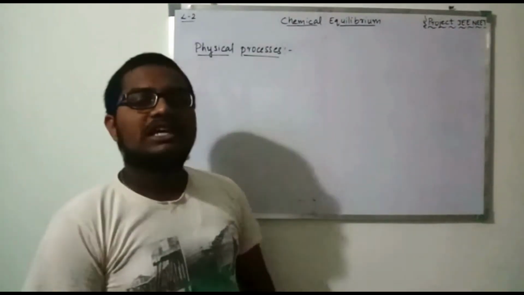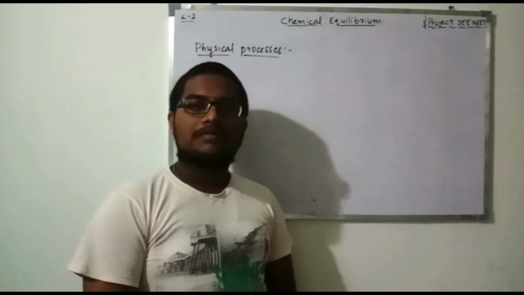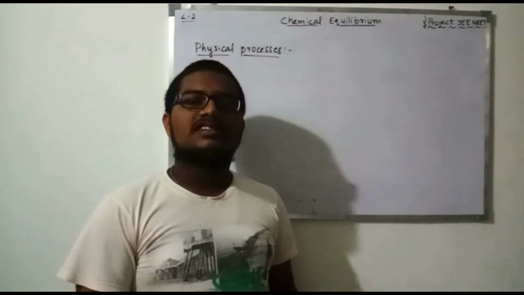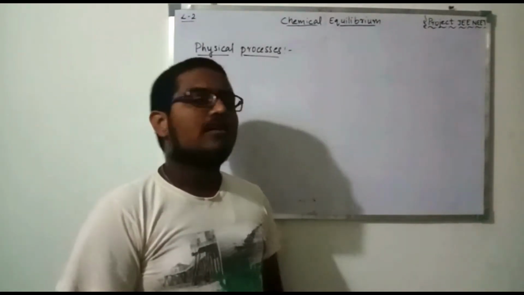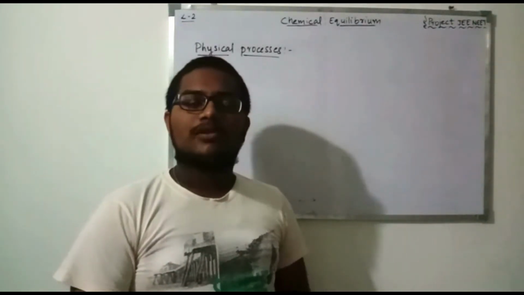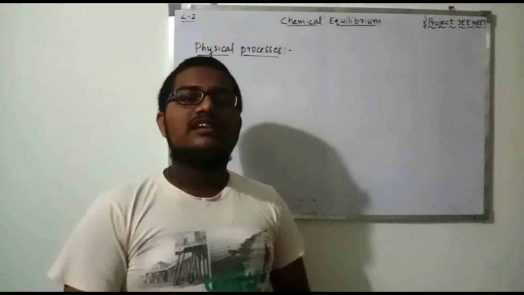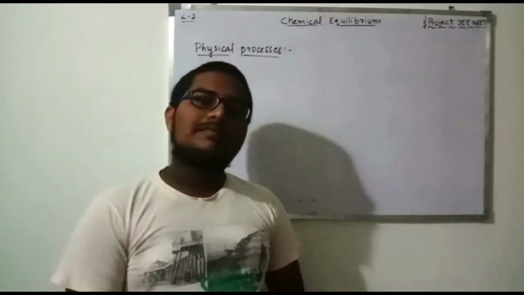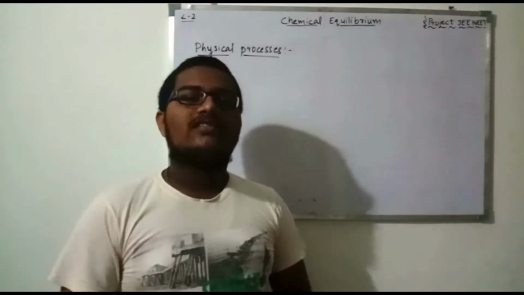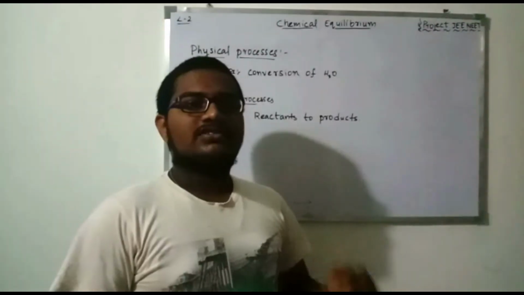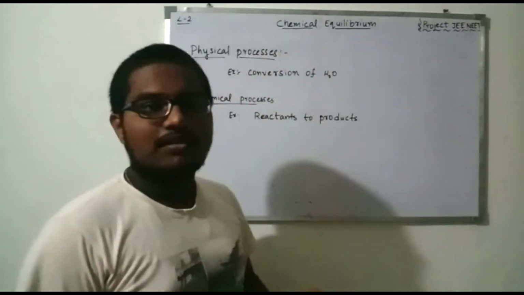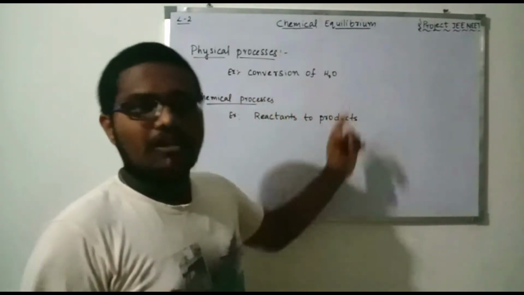Before going to equilibrium state in physical and chemical processes, first of all we have to know the meaning of physical processes and chemical processes. So first of all, what is meant by physical processes? Physical processes are the processes where a physical change happens, and chemical processes are the processes where a chemical change or chemical conversion happens. One example of a physical process is the change of state of water.